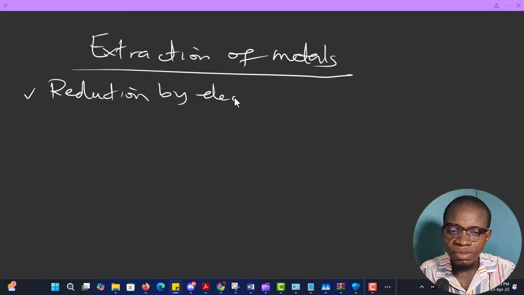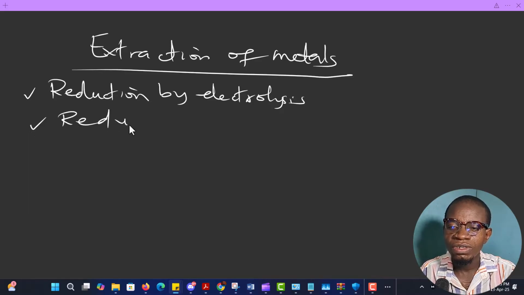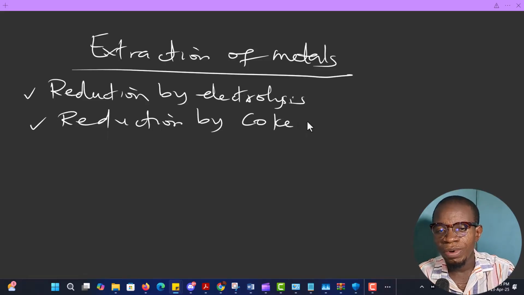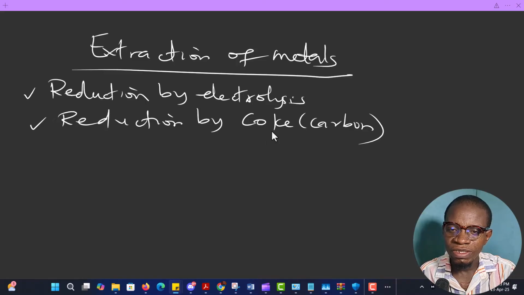The second one is reduction by coke, and this coke is carbon. Now the first one, reduction by electrolysis, is very costly, because you are going to make use of electricity. But this one is used for elements that are very reactive and not free in nature.